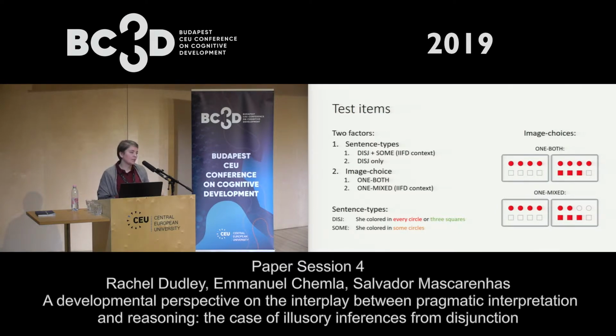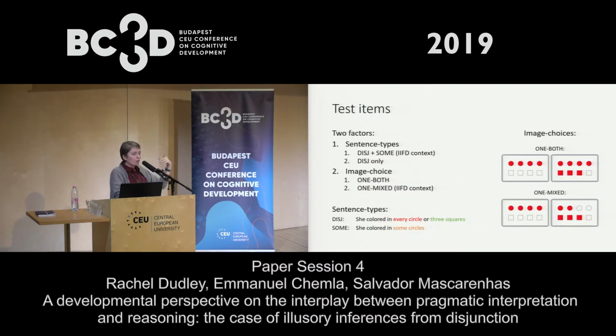So in the illusory inferences context, we tested both of these sentences, and we also tested situations where you only had the disjunctive premise so that we would know something about children's interpretations of disjunction here. And then we tested 2 types of image comparison. So the one on the top is our one both comparison, and we called them that because one of the images makes true only one disjunct, every circle. The both image makes true both of the disjuncts. And then we also had the one mixed comparison.